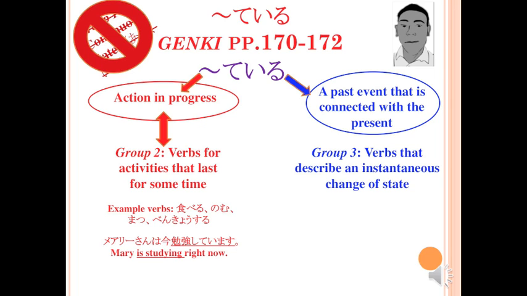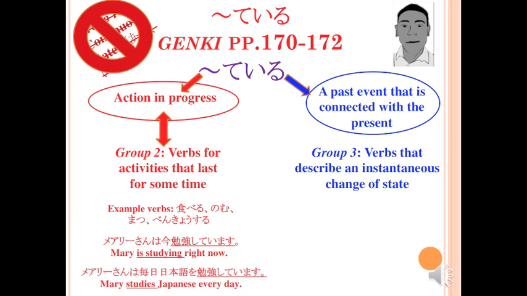Alternatively, teiru sentences with group 2 verbs can also describe what a person does by occupation or by habit. In English, for example, we might say that someone is studying for the SAT. Now, we might mean that the person is studying at this very moment, but we might mean studying in the sense that this is something that the person is doing regularly, habitually, or, in a sentence with a different context, occupationally.